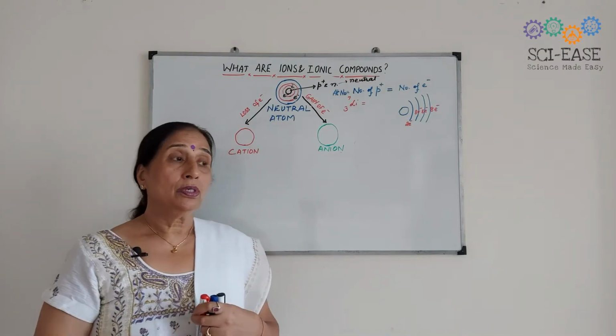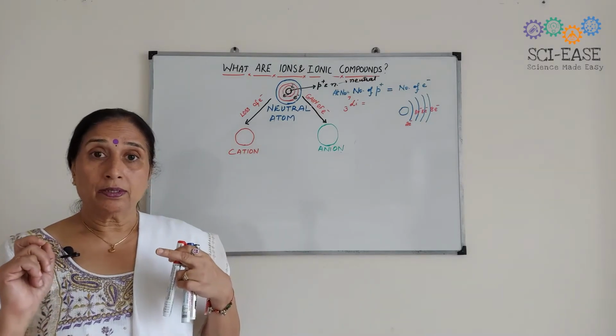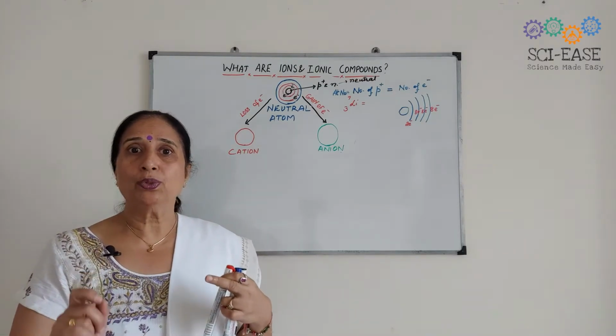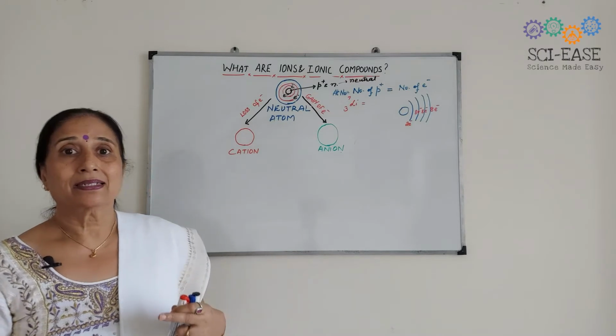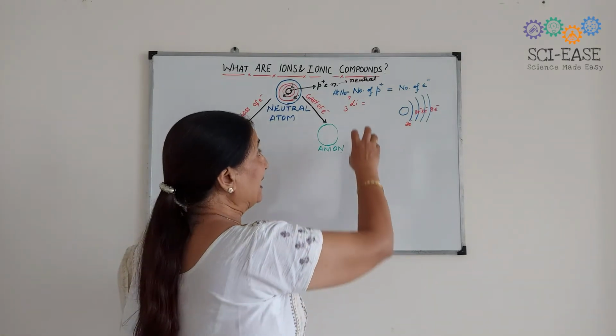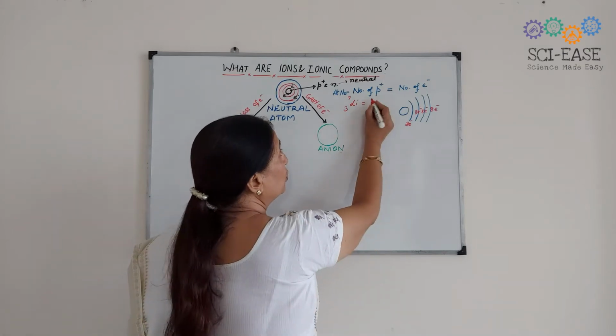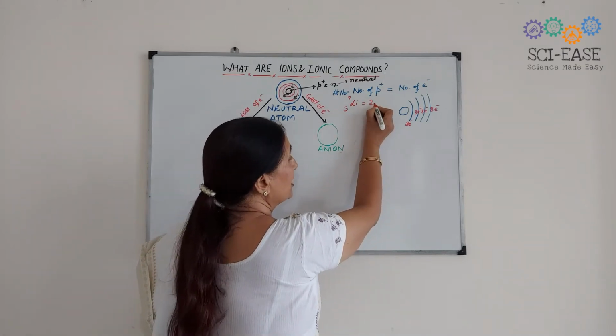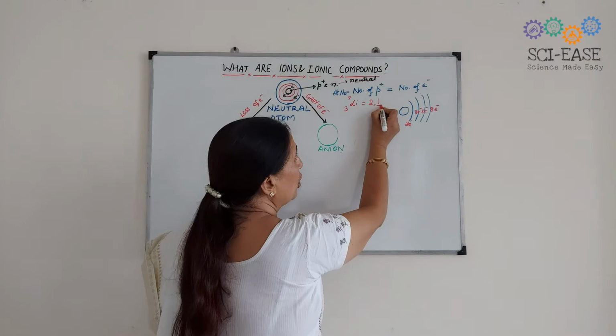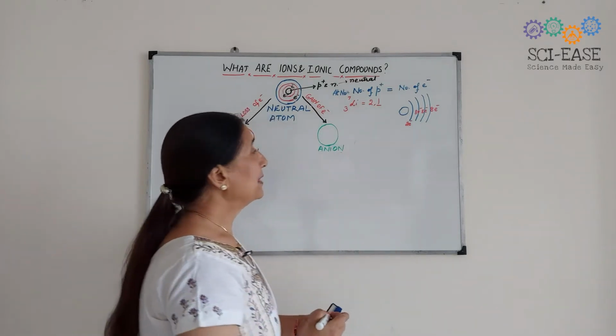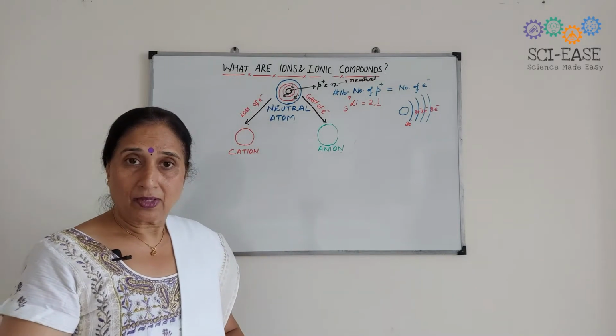Now, one more term I want to tell you, that the atom, suppose this is lithium, it will have 2 electrons in the first shell and 1 electron in the next shell. Okay?